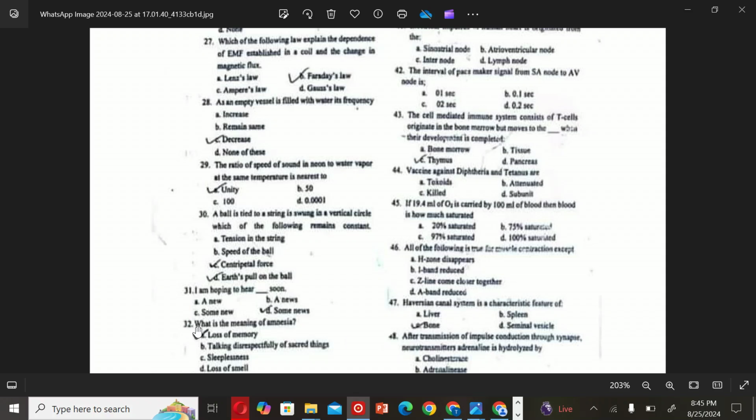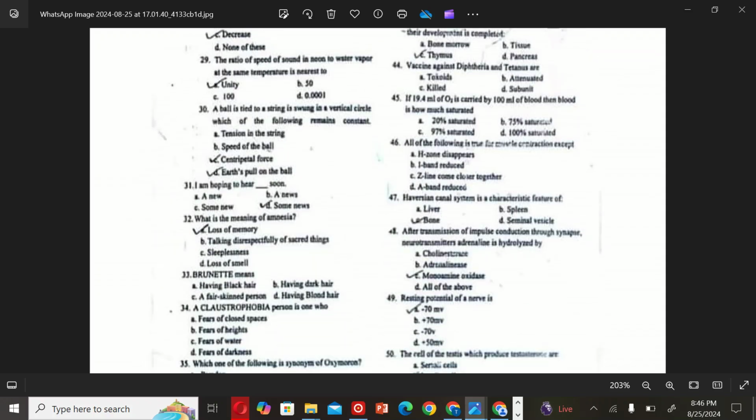The next MCQ is: what is the meaning of amnesia? Loss of memory. The correct option is A, loss of memory. The next MCQ is: brunette, having black hair, having dark hair. So the correct option is B, having dark hair. The next MCQ is: a claustrophobic person is one who. A is the correct option.